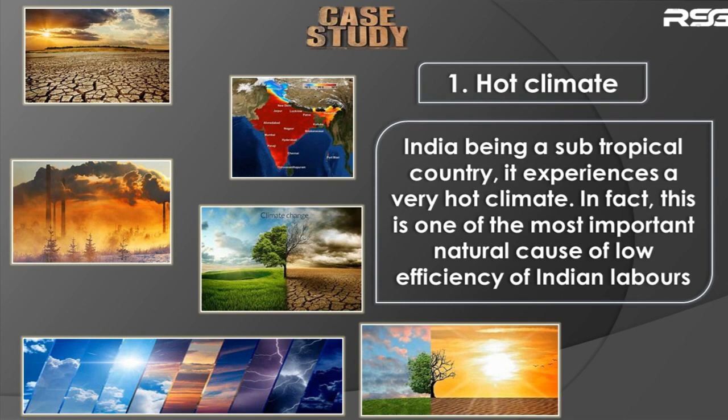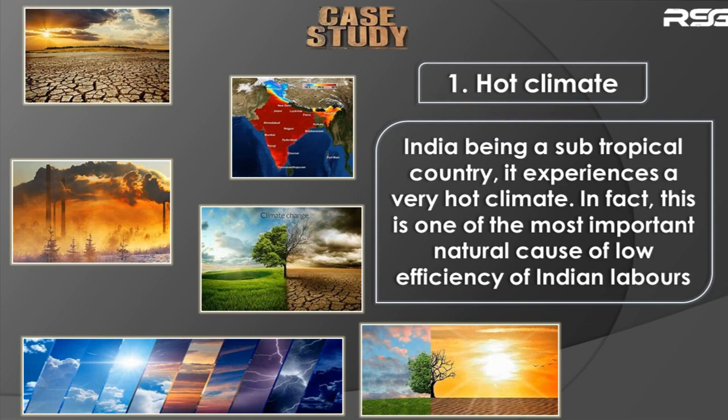This is one of the very important natural causes of low efficiency of Indian labor, because in such a hot and humid climate, your efficiency level will definitely go down. Most of the time it will be very hot, and you'll be very tired and feel very lethargic. So in such circumstances, your level of efficiency will go down. This is one of the important natural causes which leads to low efficiency of Indian labor.